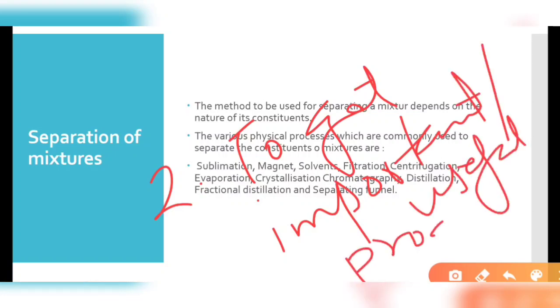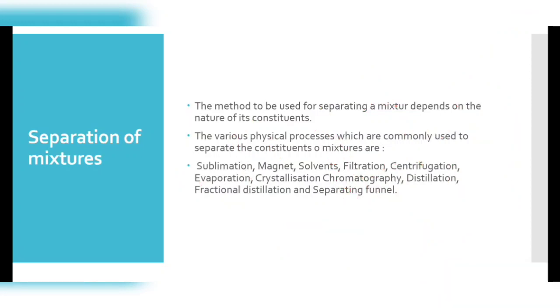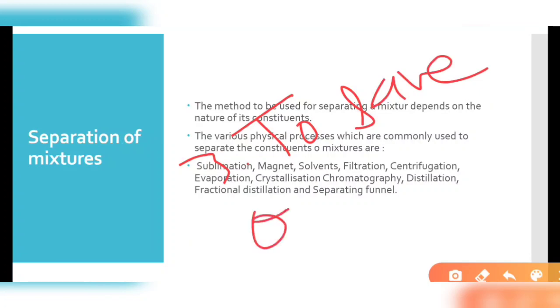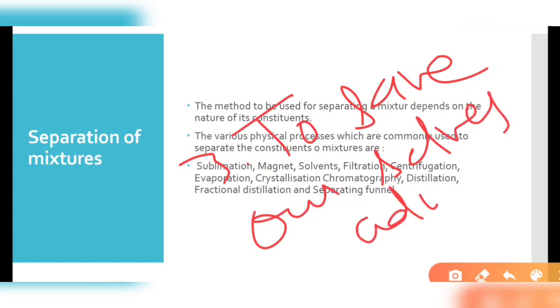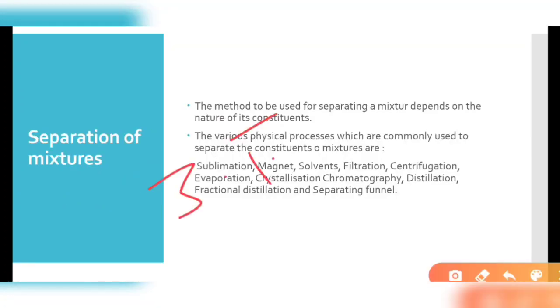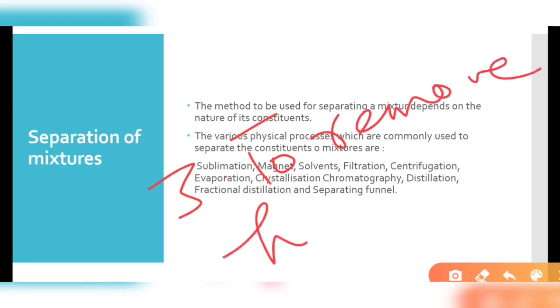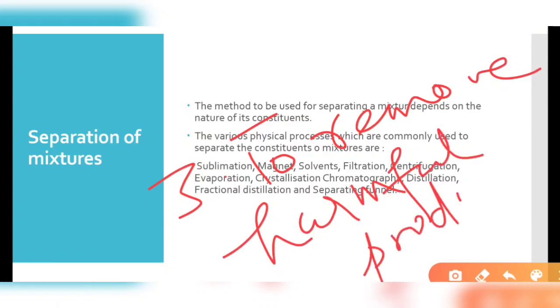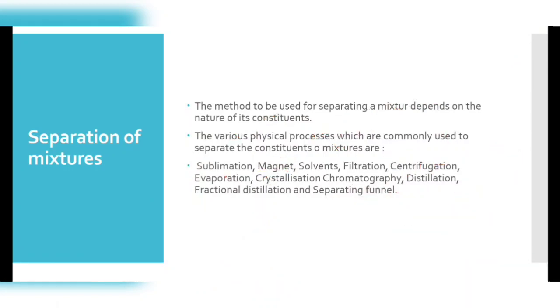And third, to save ourselves from adulteration, because some things could be harmful for health, so we remove the harmful product. So it is because of these three main reasons that we need to separate different kinds of mixtures.